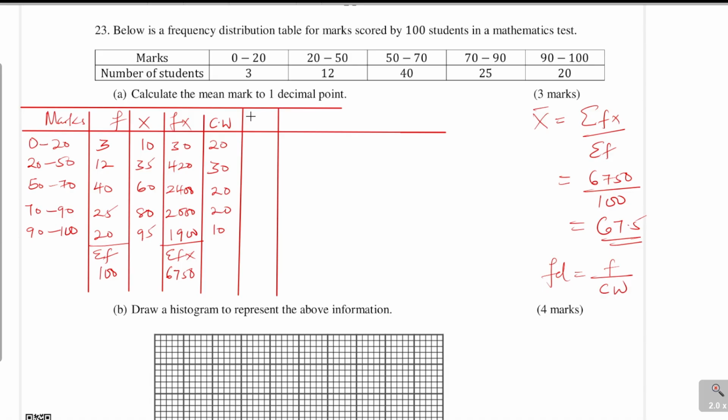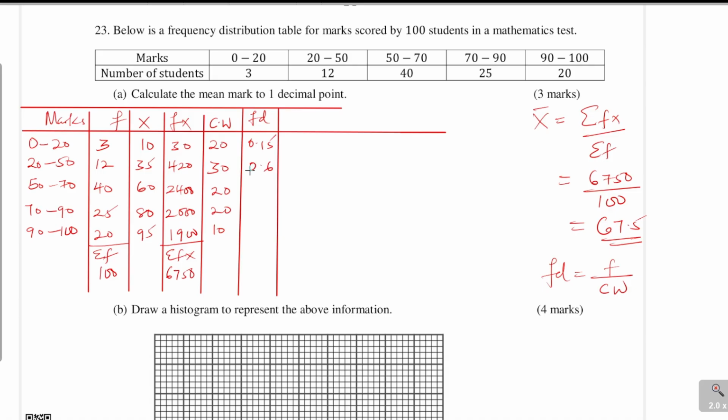After getting that, now we can get the frequency density, FD. Simply take the frequency divided by the class width. For the first one, frequency is 3, divided by class width, which is 20. That gives 0.15. The next one, 12 divided by 30, 0.4.